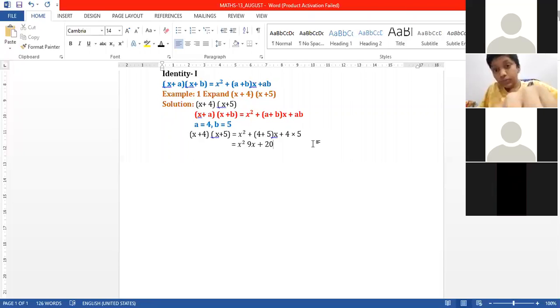What is the identity here? (x plus a)(x plus b) is equal to x square plus (a plus b)x plus ab. The value of a is 4, the value of b is 5. Now our answer has come: x square plus 9x plus 20. Note down example second.